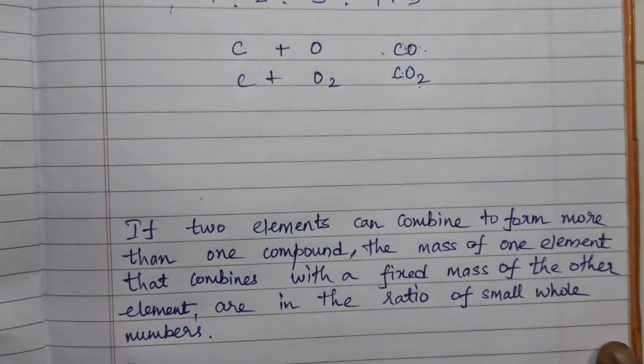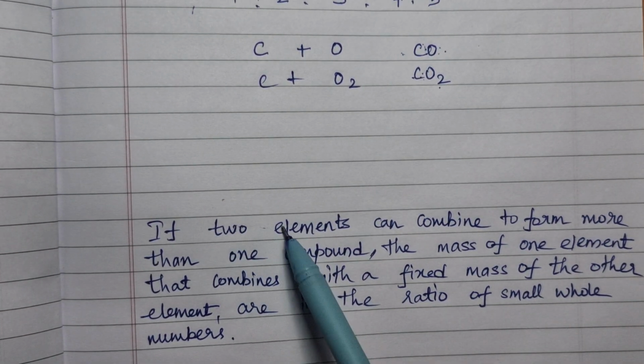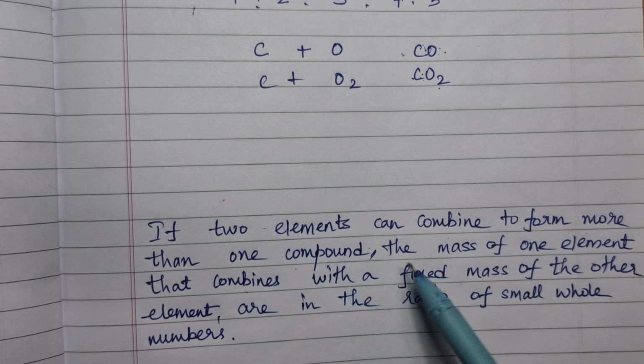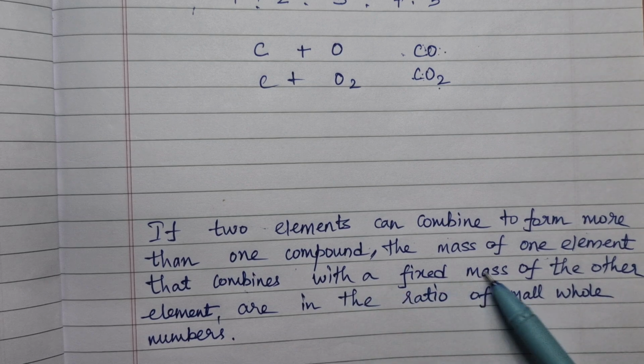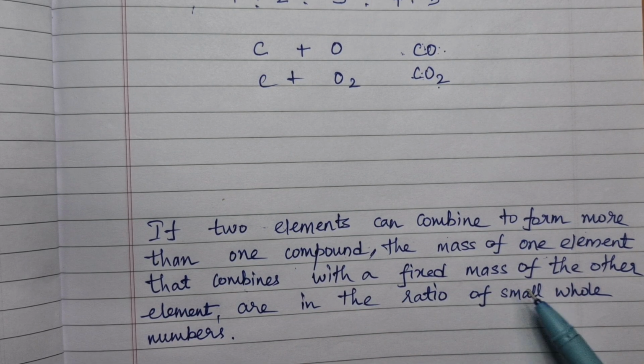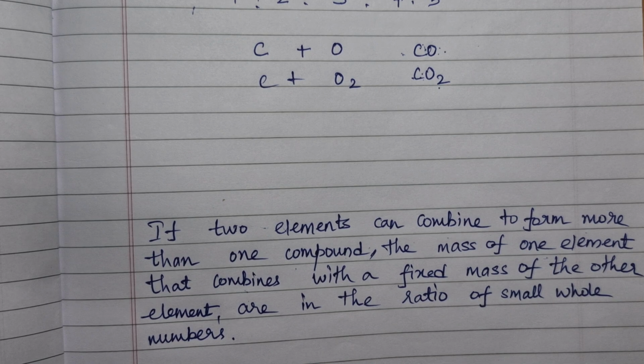So what is the law of multiple proportion? If two elements can combine to form more than one compound, the masses of one element that combine with the fixed mass of the other element are in the ratio of small whole numbers.